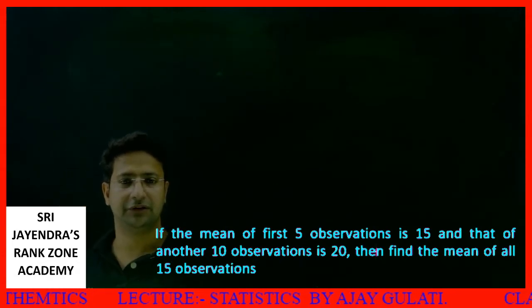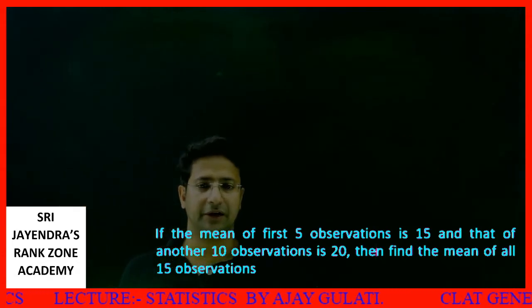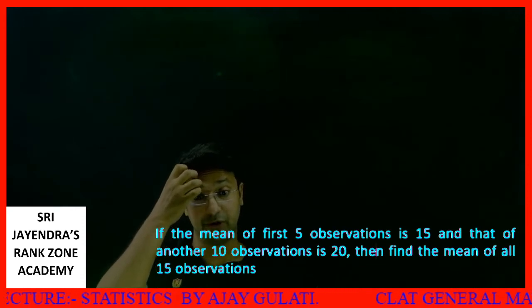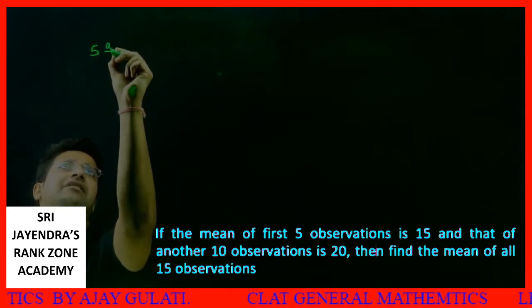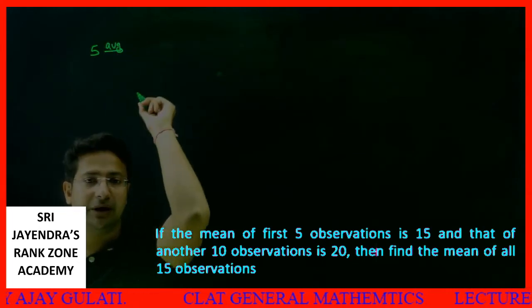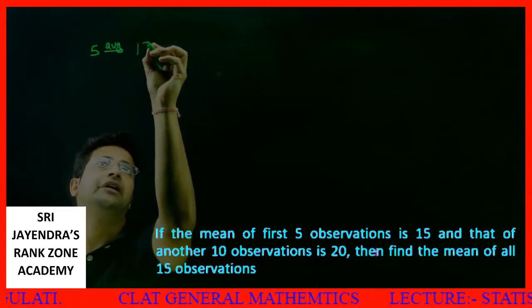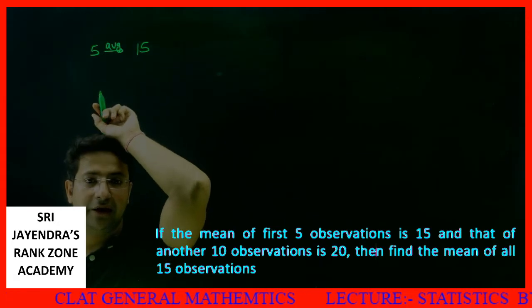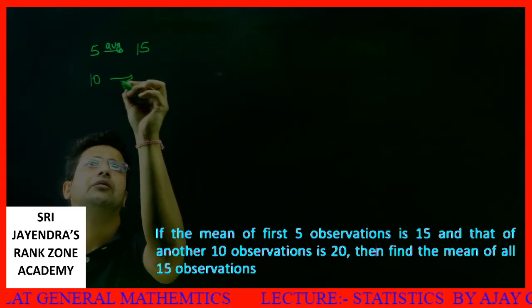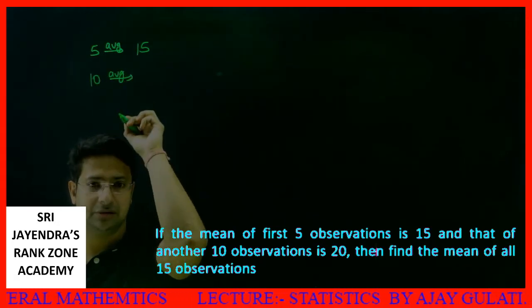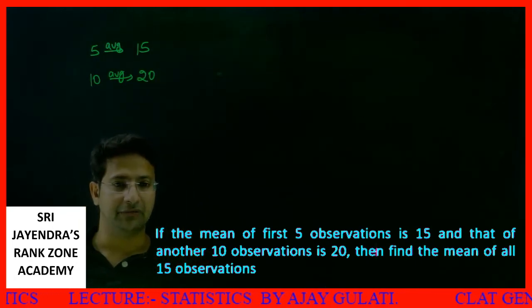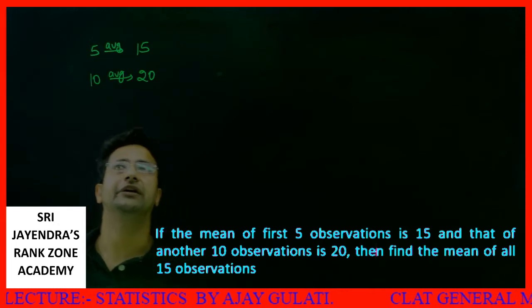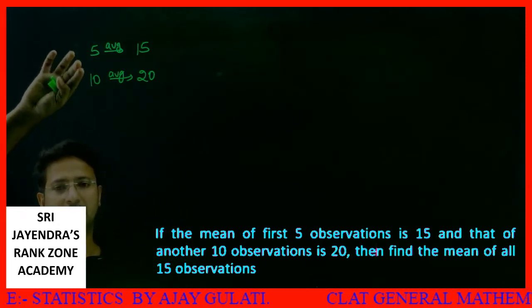If the mean of the first 5 observations is 15 and that of another 10 observations is 20, then find the mean of all 15 observations. The first 5 observations have a mean of 15. Another 10 observations have an average of 20. We need to find the mean of all the 15 observations.